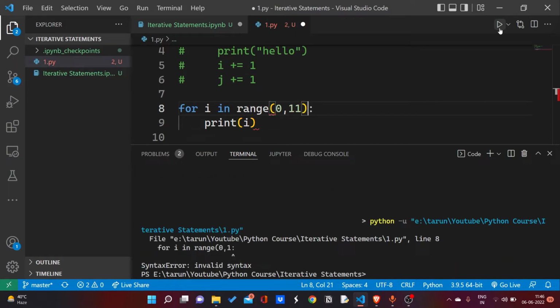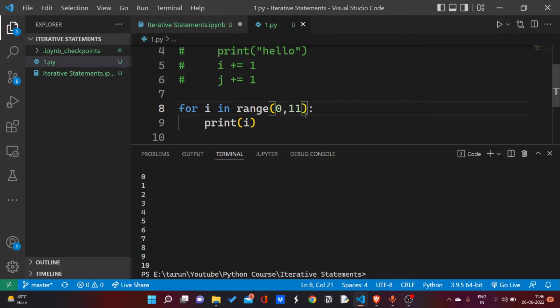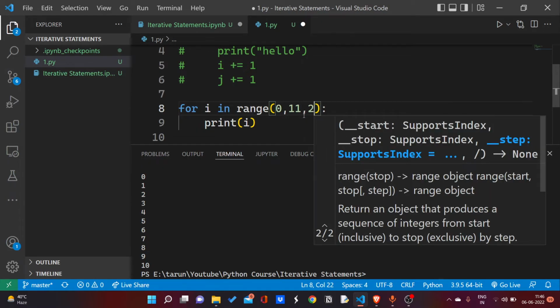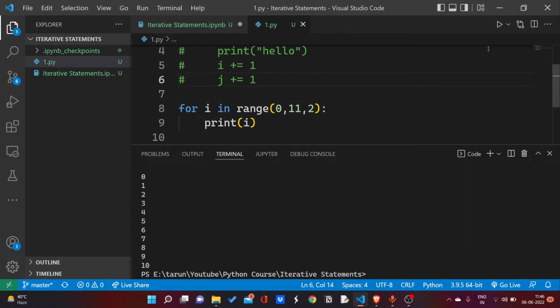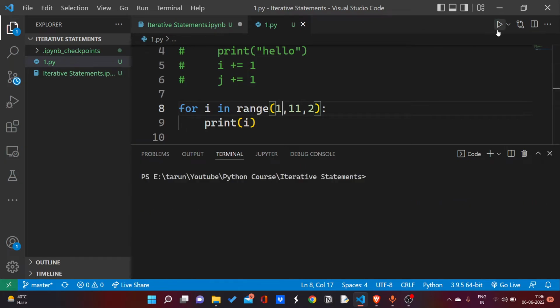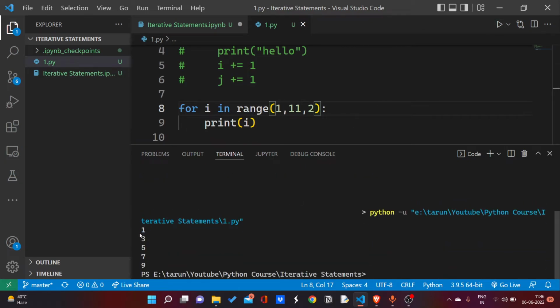And our range function also has a jump. We can also specify a jump, like if I specify a jump of 2, I am going to get even numbers till 10. As you can see, if I start from 1, I am going to get odd numbers till 10. Now we can also use it with lists. As I mentioned, it can be used with iterable objects.